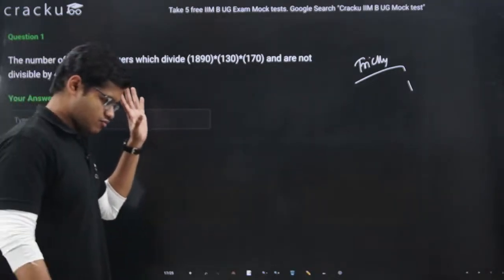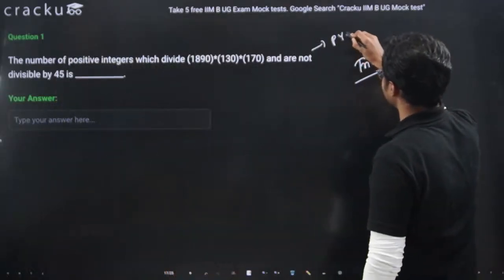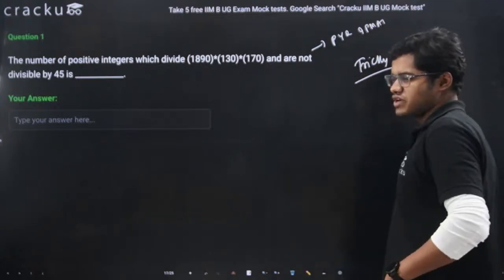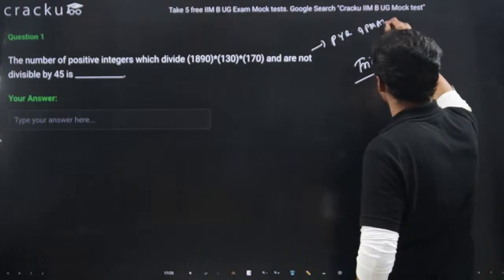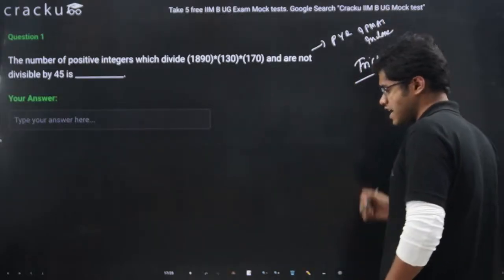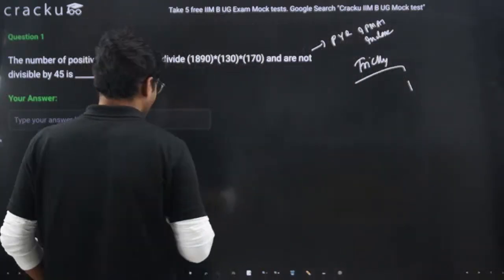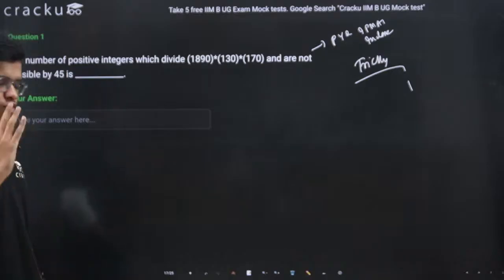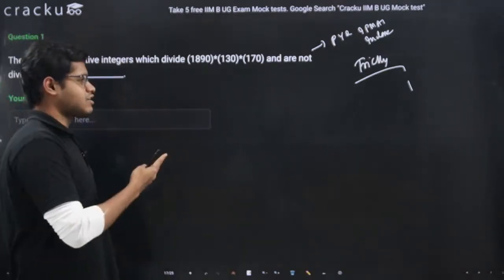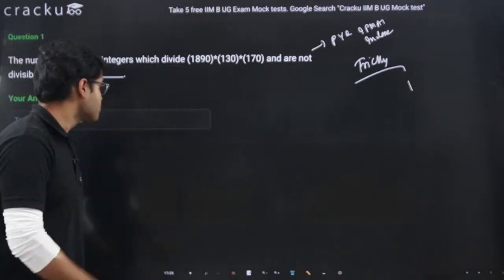By the way, guys, one thing to tell. This is a previous year IPMAT Indore question. I think it was IPMAT Indore 2020. I'm not sure of the year, but this is a previous year IPMAT Indore question. So in exam, questions like this can come, but no worries, Cracku is there to help you, right? For questions like this only, we are there. So no worries. Let's understand the question.